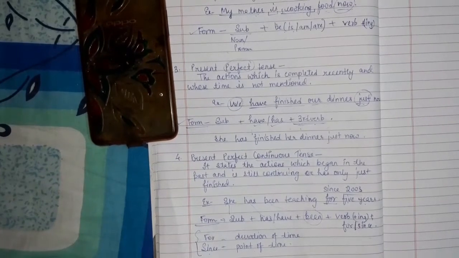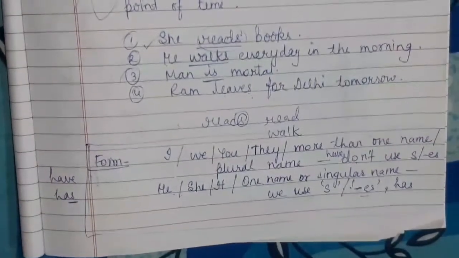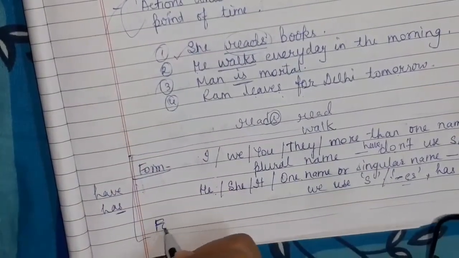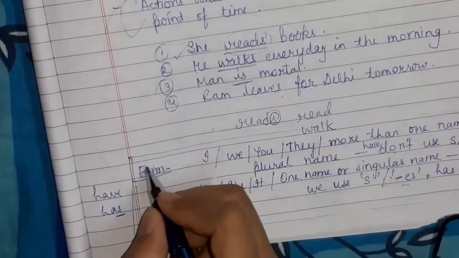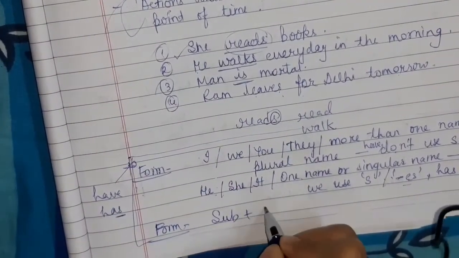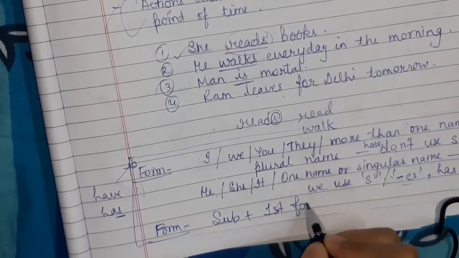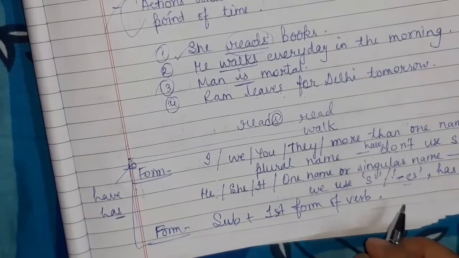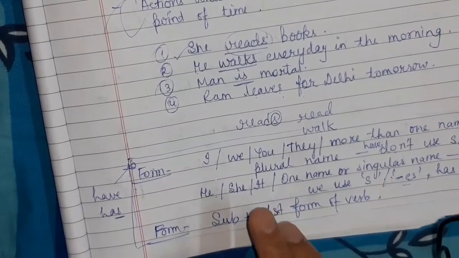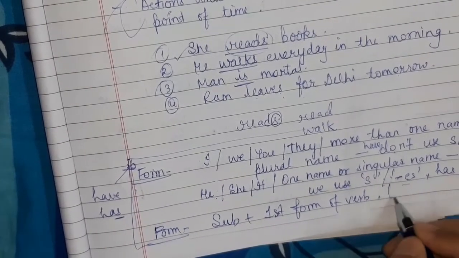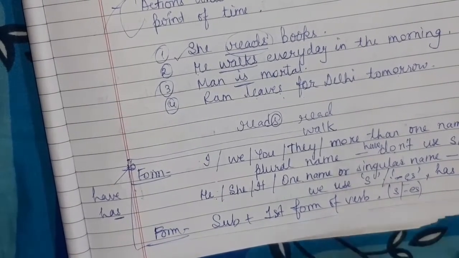Now let me tell you the formula for simple present tense, which I forgot to tell you. The formula for simple present tense is very, very simple: subject plus first form of verb. That is all you have to keep in mind. Here no has and have, nothing else will come, only subject plus first form of verb, and if necessary you use s or es with the verb.